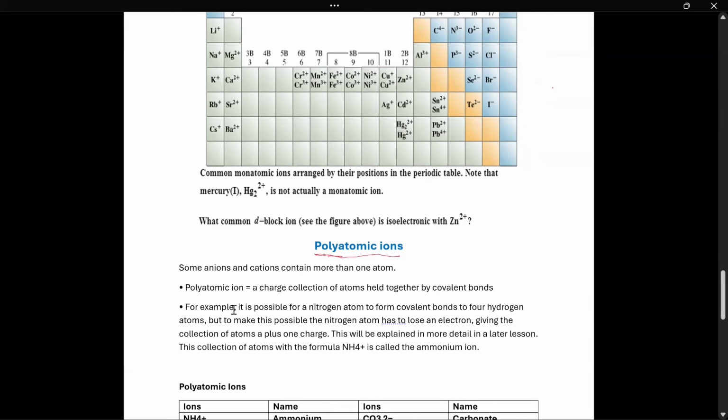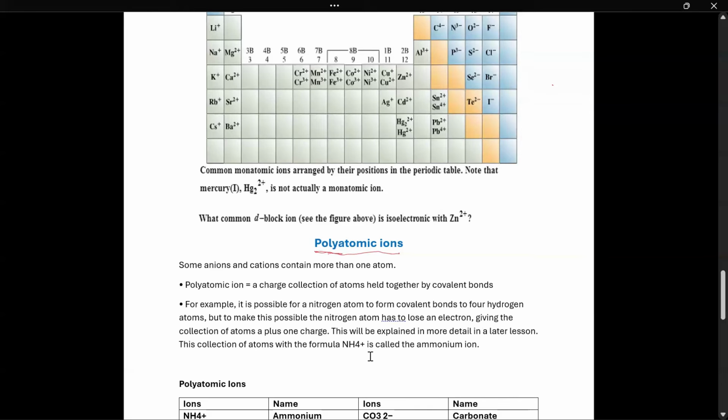For example, it's possible for a nitrogen atom to form covalent bonds to four hydrogen atoms, but to make this possible, the nitrogen atom has to lose an electron, giving the collection of atoms a plus one charge. This will be explained in more detail in a later session. This collection of atoms with the formula NH4 is called the ammonium ion.